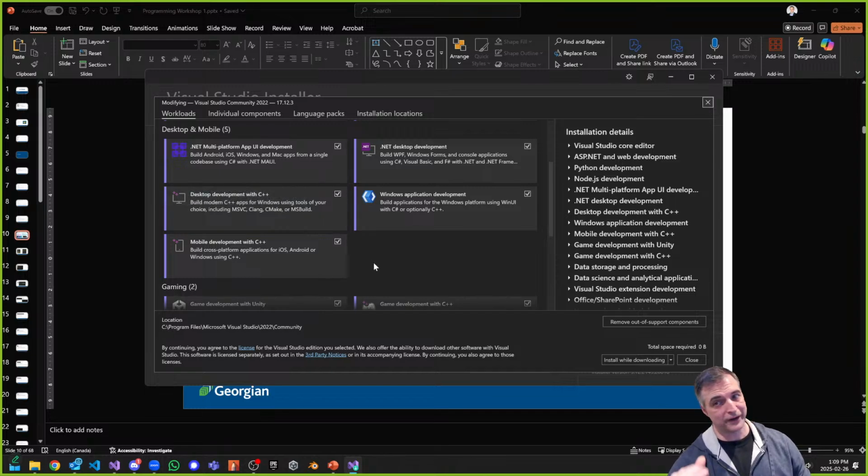Now, if you're doing that right now, you're probably going to have to do this later on, right? If you need to turn this on, if it's not on already for you. Because if it's not, this will take some time to kick off and download. Unfortunately, Visual Studio is slow to update. I wish it was faster, but it's not.